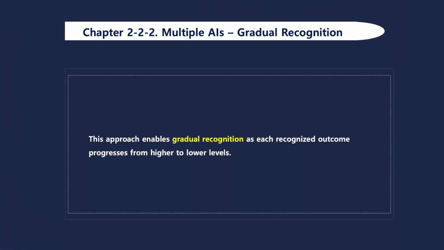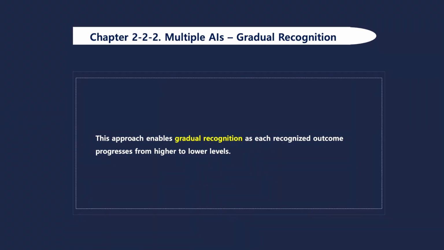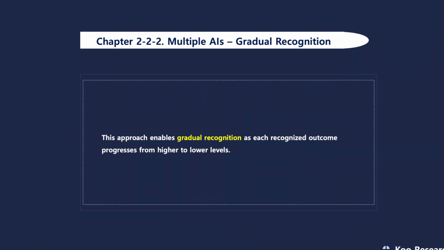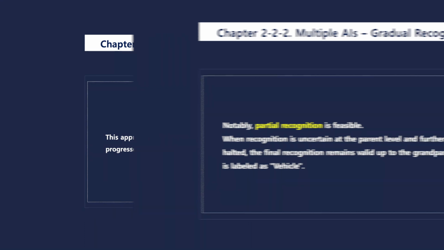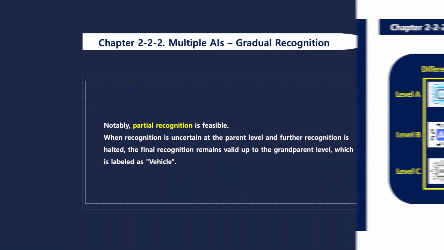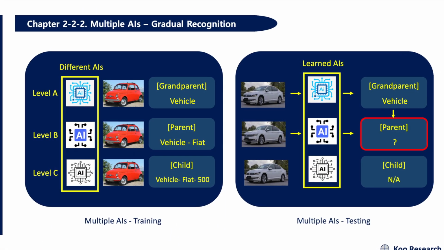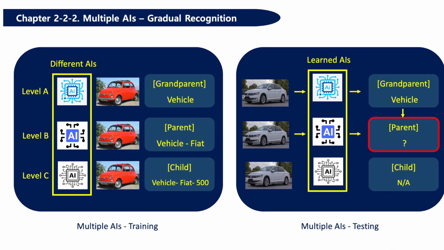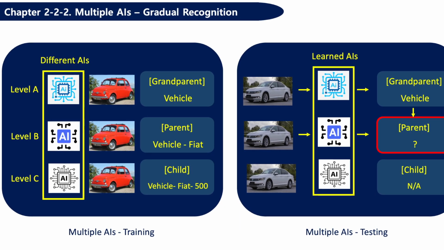Chapter 2-2. Multiple AIs Gradual Recognition. This approach enables gradual recognition, as each recognized outcome progresses from higher to lower levels. Notably, partial recognition is feasible, as shown in this figure, when recognition is uncertain at the parent level and further recognition is halted. The final recognition remains valid up to the grandparent level, which is labeled as vehicle.